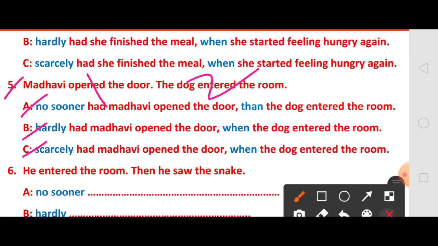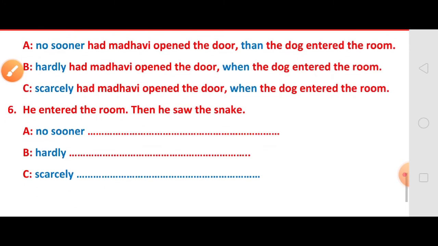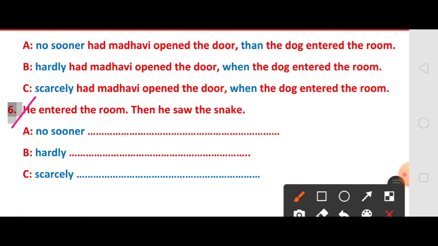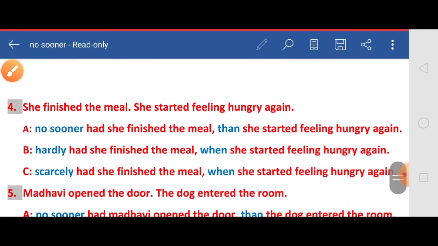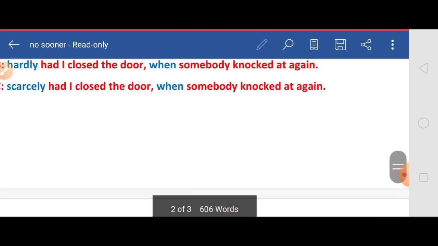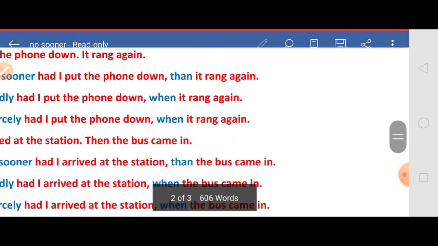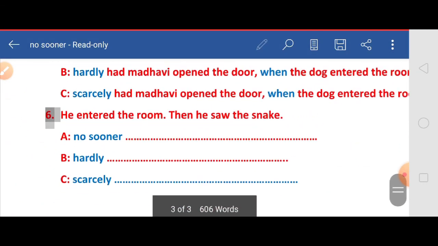Here I have given one more example. Those who know the answers, you can write the answers in the comment box. The question is, he entered the room, then he saw the snake. Here this is the first action and this is the second action. You can combine these two sentences with the help of these phrases: no sooner than, hardly when, scarcely when. Hope all of you understood how to combine the two sentences with the given phrases no sooner than, hardly when and scarcely when. Thank you all. Those who know these answers, you can write the answers in the comment box.